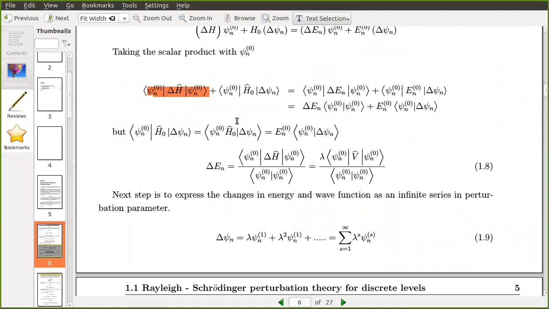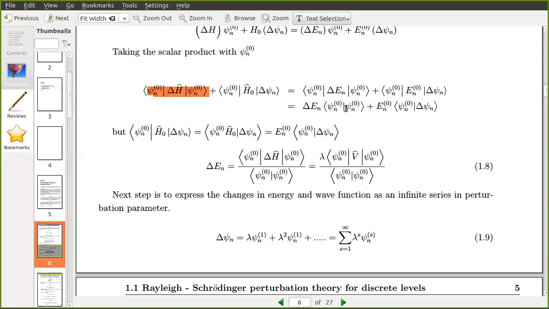I hope this is understood, right? How this cancels out is understood. It is easy. Think of H0 acting to the left. So you can write En of 0 psi n of 0, En of 0 can be taken outside. Then what remains is these two terms exactly match, so they cancel each other.